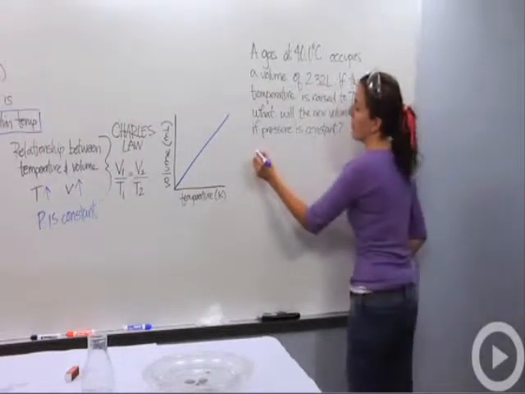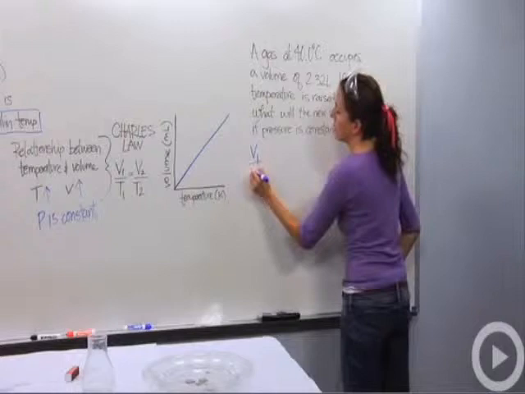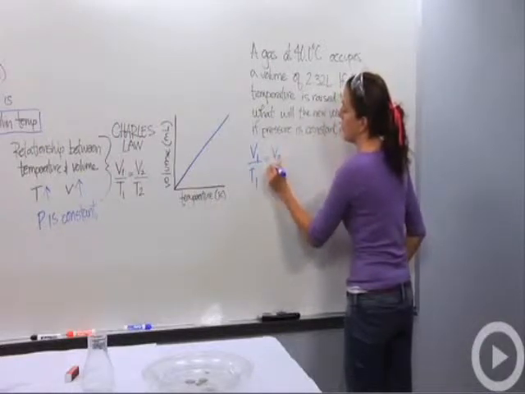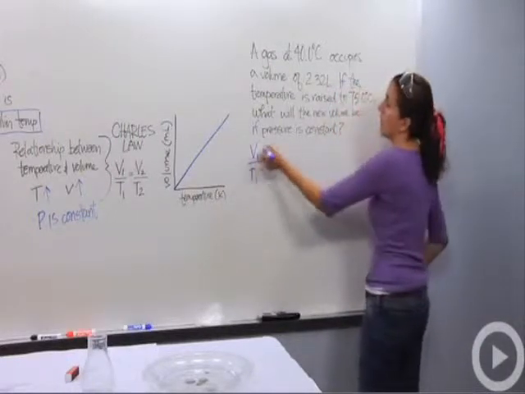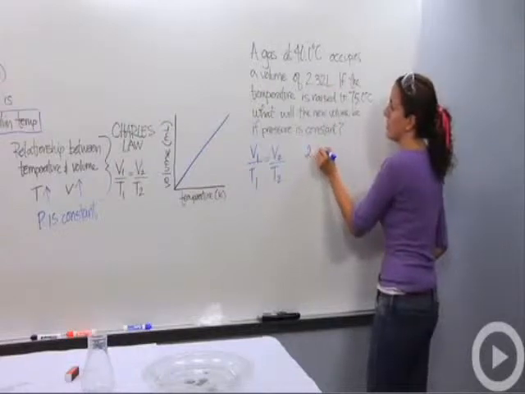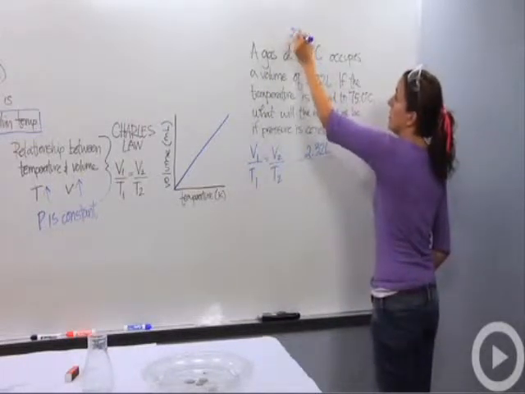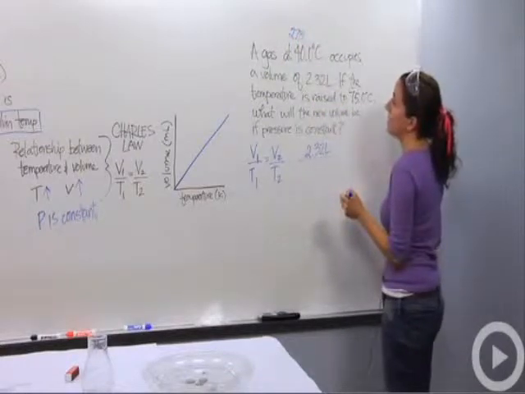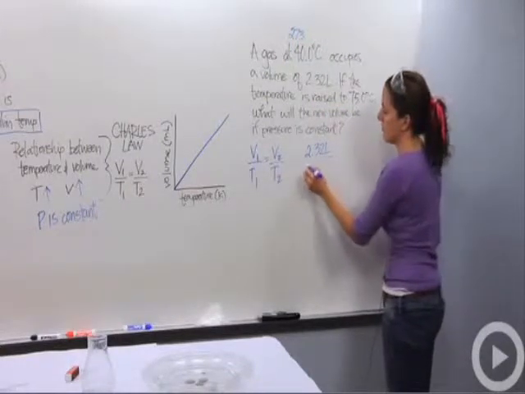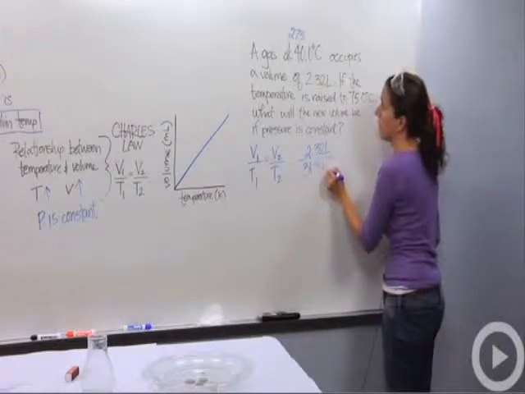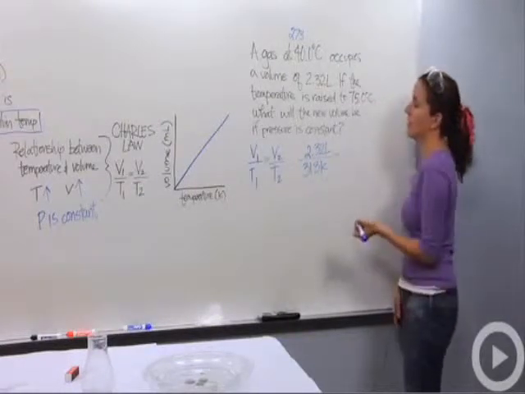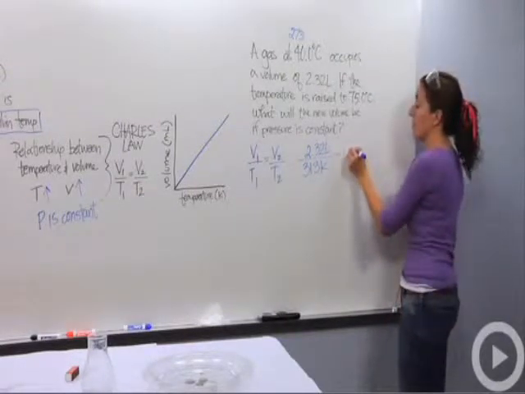Knowing that my formula is V1 over T1 equals V2 over T2, the first volume that we're going to deal with is 2.32 liters. The first temperature is 40 degrees Celsius. We add 273 to that, and we get 313 Kelvin. And then our second volume, we don't know. That's what we're looking for.